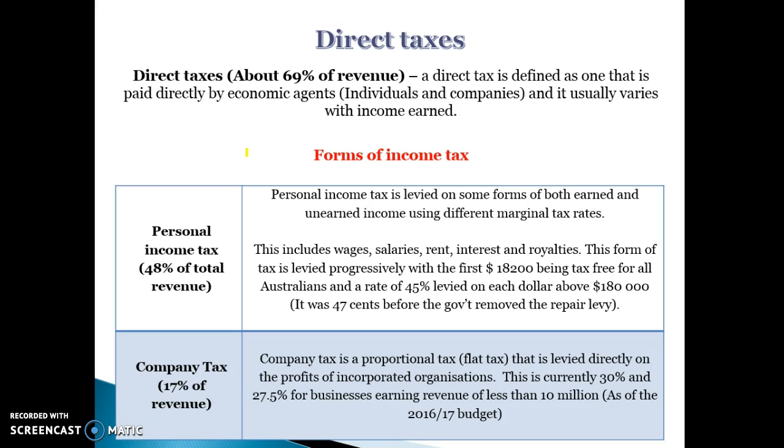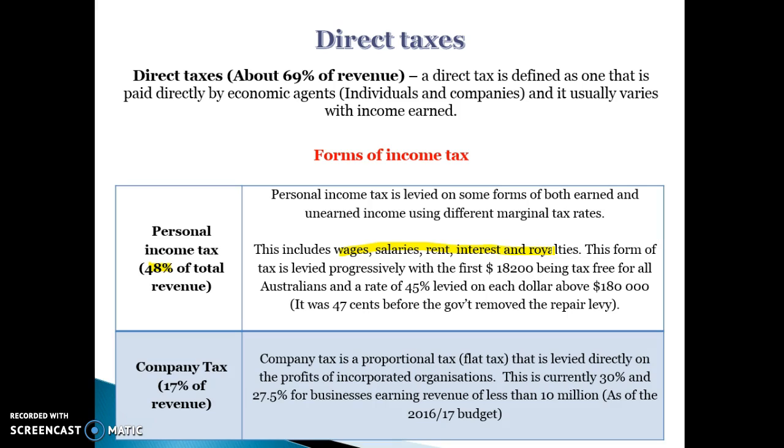So direct taxes, as I said, are a tax on consumers' and companies' incomes, and some forms of income tax. The main one is personal income tax, which is about 48% of total revenue. This is tax levied on incomes based on the marginal tax rate. So we have a progressive income tax system in Australia, and you pay that progressive income tax on any wages, salaries, rent, interest or royalties you earn in a given year.